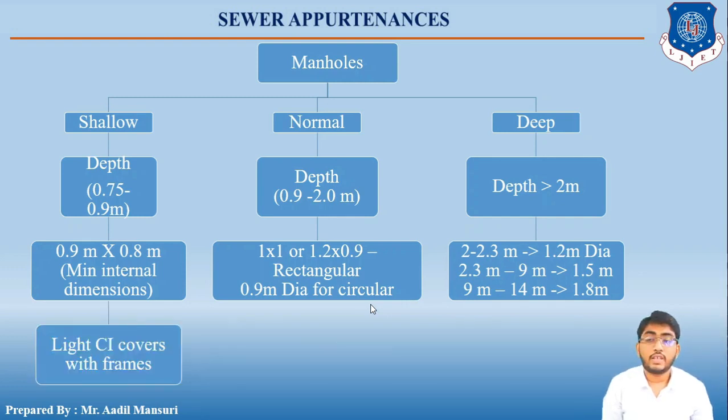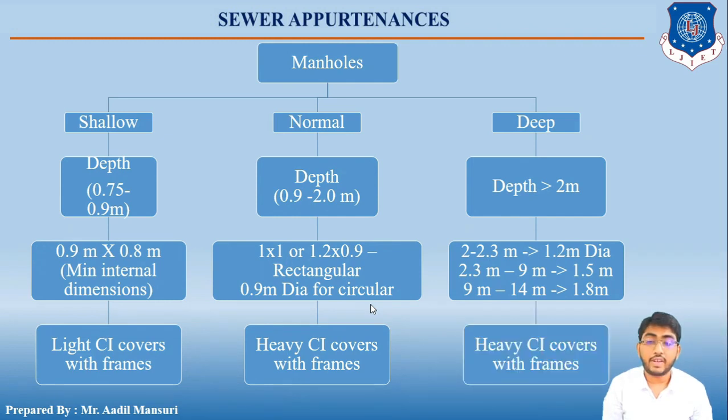Shallow manholes are usually covered with light cast iron frames. Normal manholes are usually covered with heavy cast iron frames, and deep manholes are also usually covered with heavy cast iron frames. Okay, so this was the classification of manholes. Moreover, shallow manholes are also known as inspection chambers, and those manholes are constructed where there is no heavy